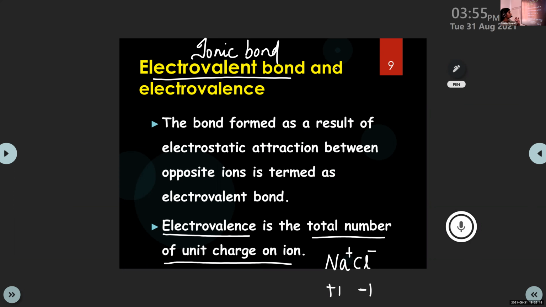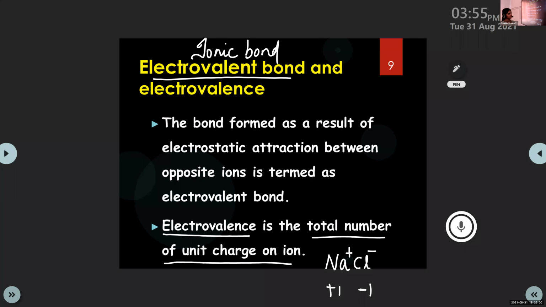So these are the main points regarding the Kossel-Lewis approach to chemical bonding. You have to always remember, we are only considering the outermost shell and the electrons present in the outermost shell. The inner electrons and the nucleus are considered as a kernel. We can compare it with a fruit, mango. The outer skin is considered as the outer shell. Then the remaining pulp and the seed are considered as the kernel. We only give importance to the outer shell and the electrons present in the outer shell. This is clear, children, about electrovalent bond and electrovalence.